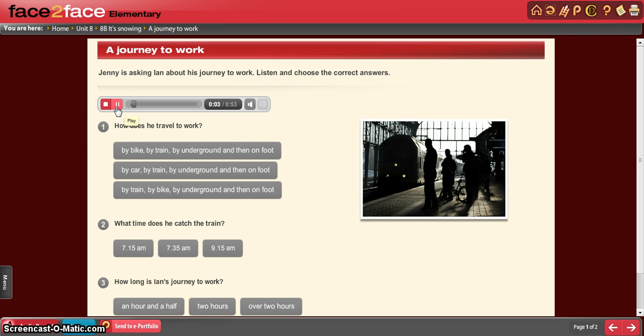So how do you usually get to work, Ian? I go by train. Do you live near the station? No, I don't. I leave home about 7:15 and I cycle to the station. I'd prefer to go by car, but it's difficult to park. I catch the 7:35 train. The journey to Victoria takes about an hour.